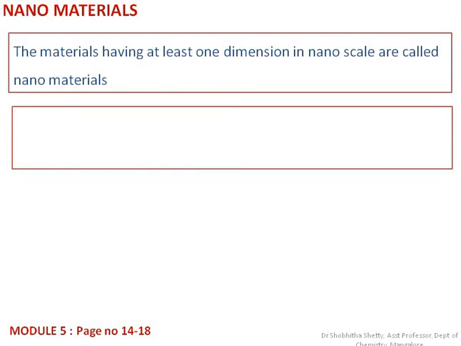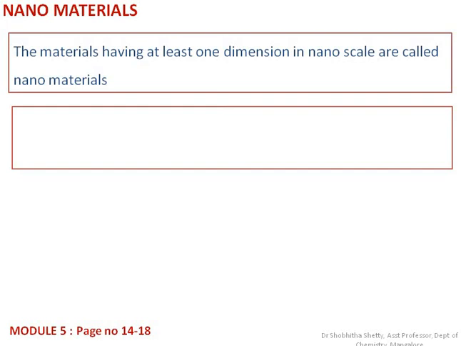When it is synthesized in nanoscale range, having at least one dimension in nanoscale is a must. These are so small that even microscopes cannot see them. The nanoscale is the scale of atoms and molecules, the fundamental building blocks of the materials, whatever we are using to develop the technology.